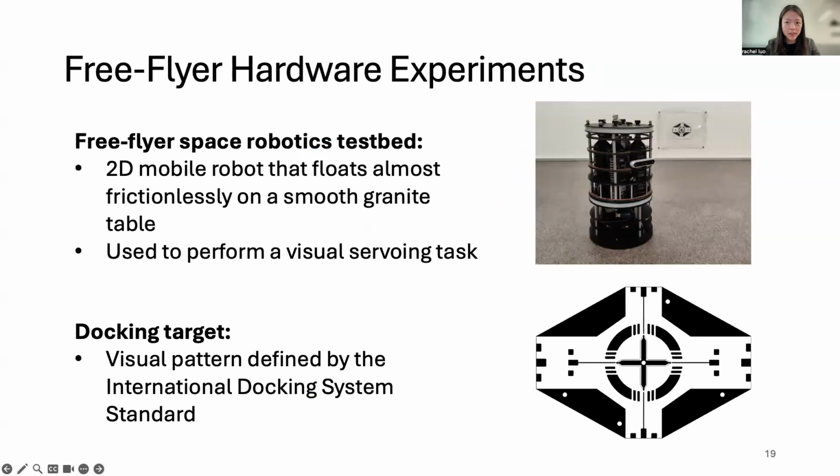And finally, we tested our method in hardware using a FreeFlyer space robotics testbed. The FreeFlyer is a 2D mobile robot that floats almost frictionlessly on a smooth granite table, and this simulates zero-G or zero friction conditions in space robotics applications. We used this in our experiments to perform a visual servoing task that emulates autonomous spacecraft docking, where the docking target is the visual pattern defined by the International Docking System Standard for spacecraft docking adapters, and it's shown here.